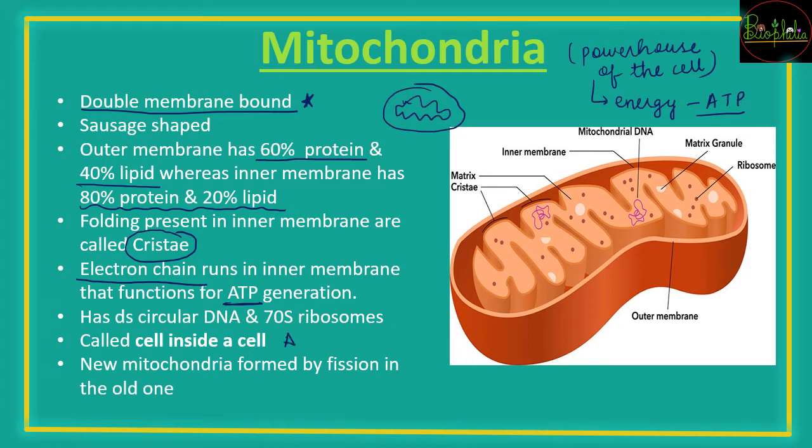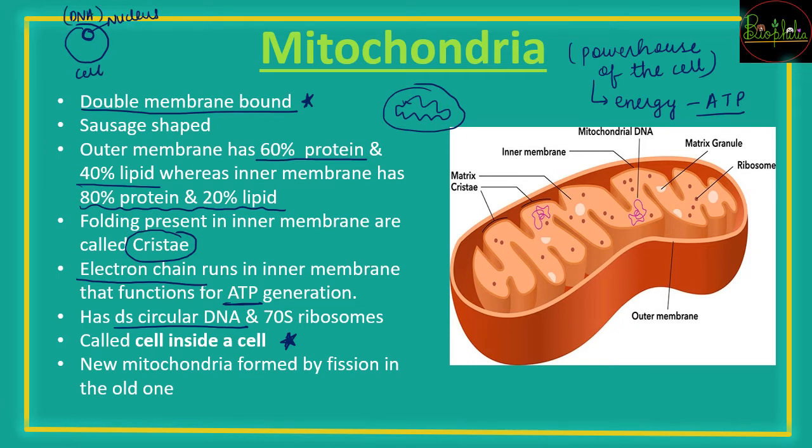So this mitochondria has the double membrane, and it is also very important to understand that it has DNA along with ribosomes present inside. Since it has a double-stranded circular DNA along with ribosomes, consider a whole cell: the cell has a nucleus, and in that nucleus you have DNA.